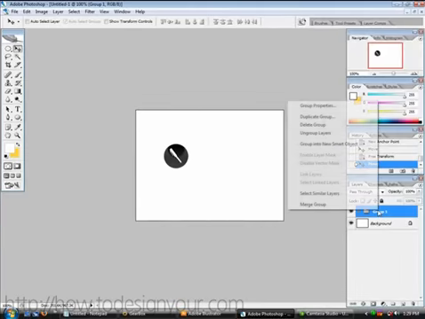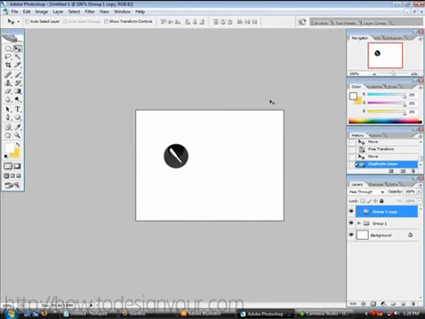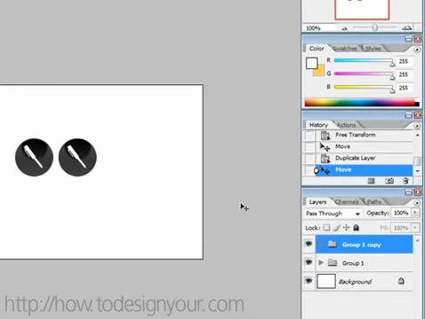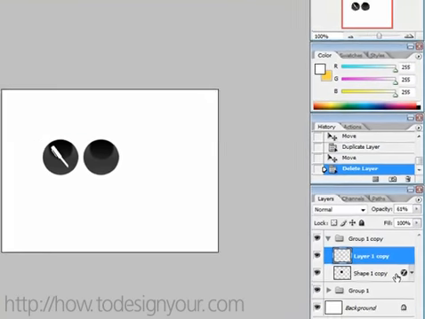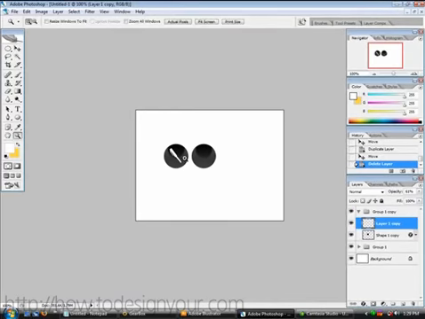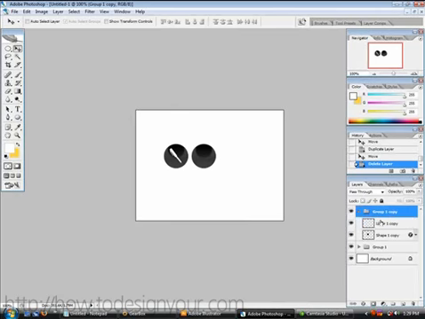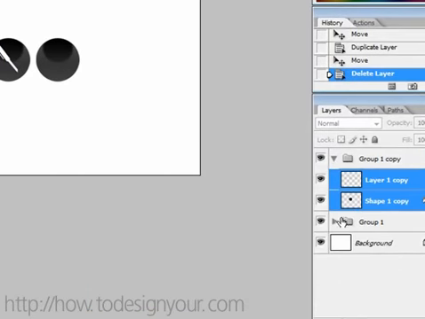Then we could right click over here, hit duplicate group, hit OK. And then we can just come in, take these 2 layers here, hit the delete key, and that gets rid of them. And then you can start designing your next icon there. So we could even take this and do more with it.